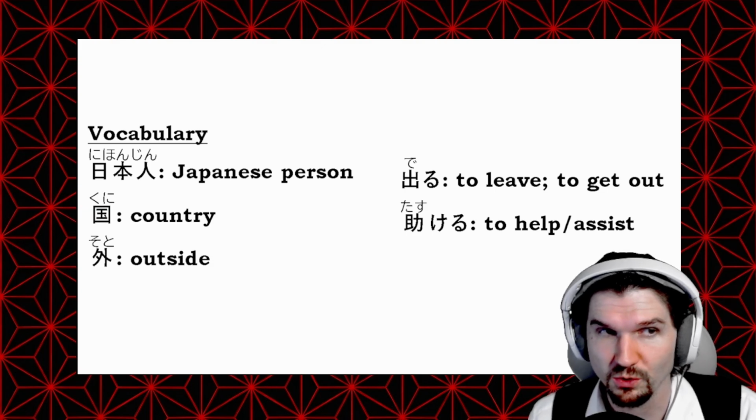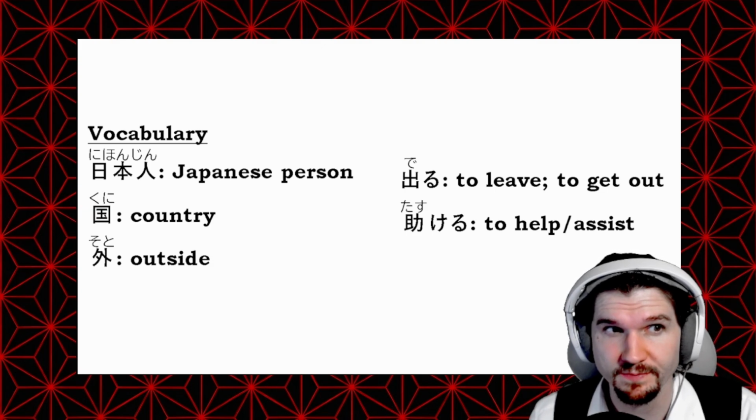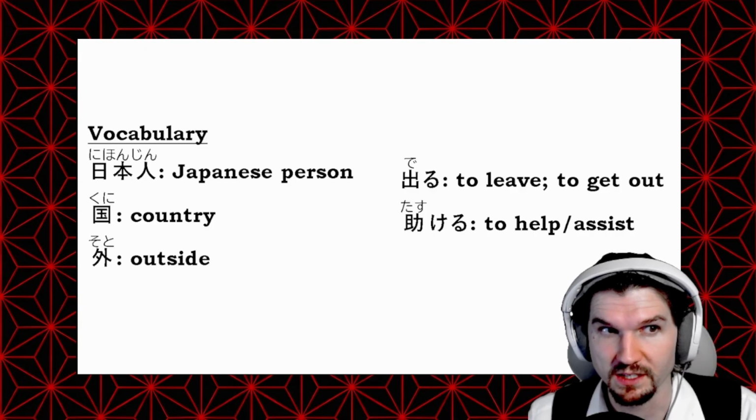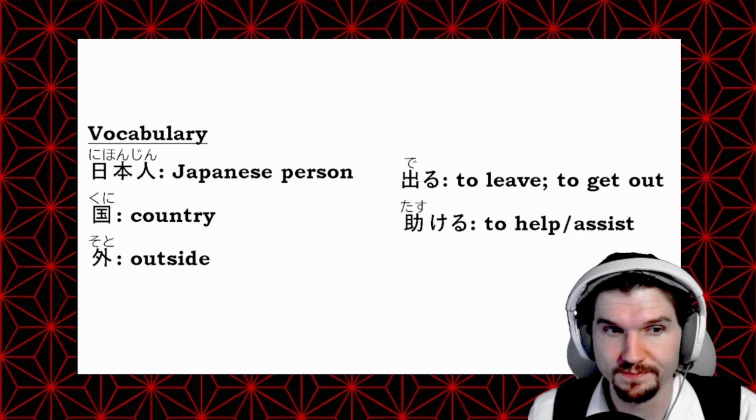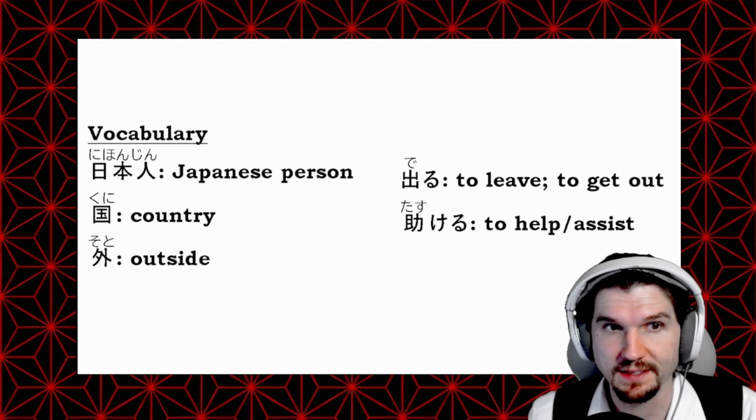Okay, so here is our vocabulary from the article. We have 日本人, which is a Japanese person, 国, which is a country, 外, outside, 出る, which is to leave or to get out, and 助ける, which is to help or to assist.